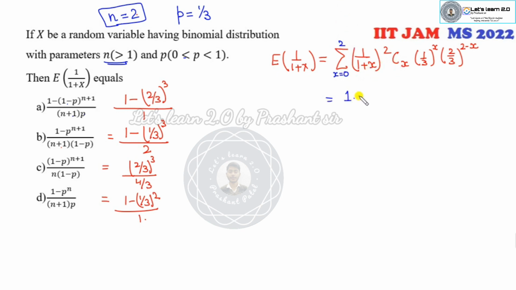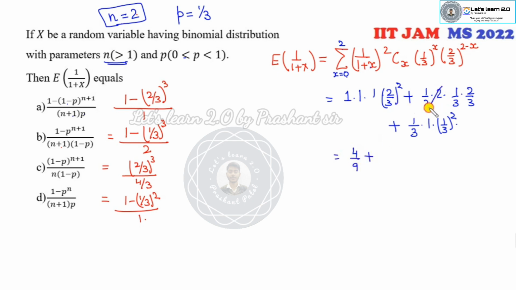When x is 0, 2C0 is 1, and it is 2 over 3 raised to power 2. Plus when x is 1, 2C1 is 2, times 1 over 3, times 2 over 3. Plus when x is 2, 2C2 is 1, and it is 1 over 3 raised to power 2.